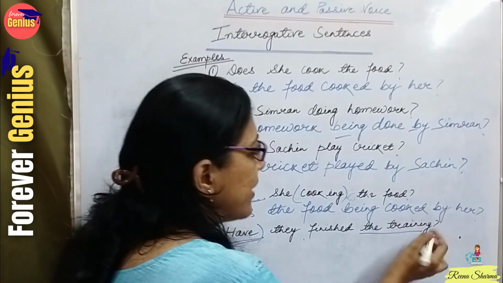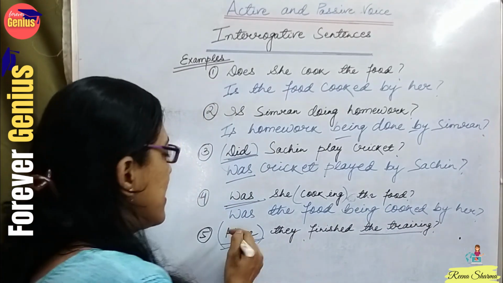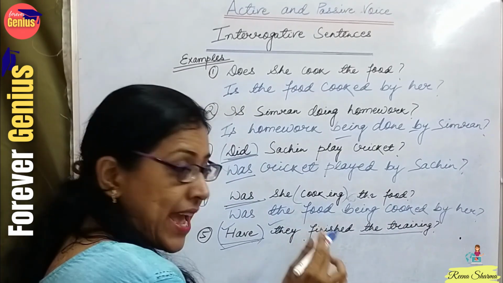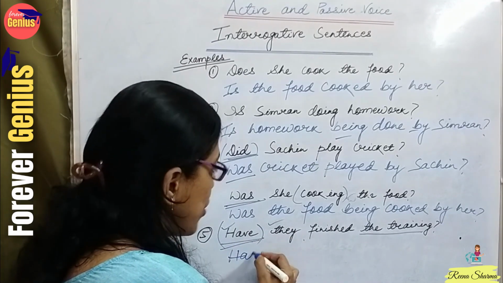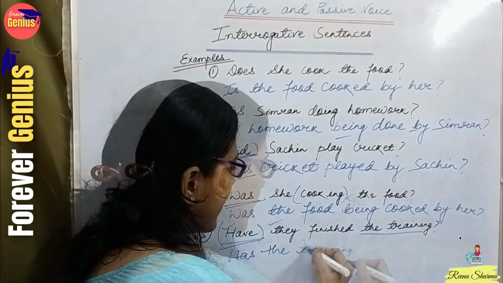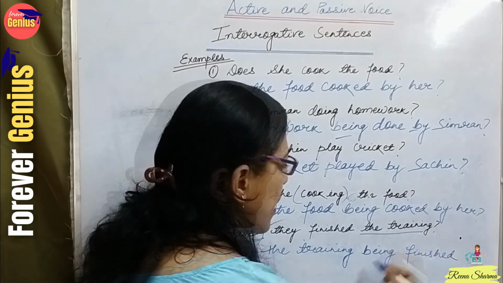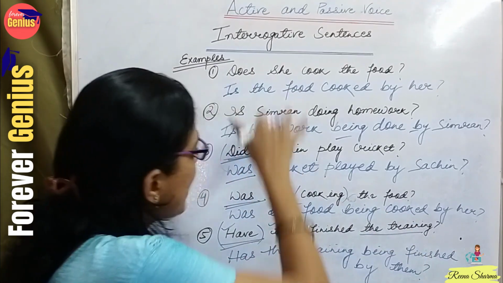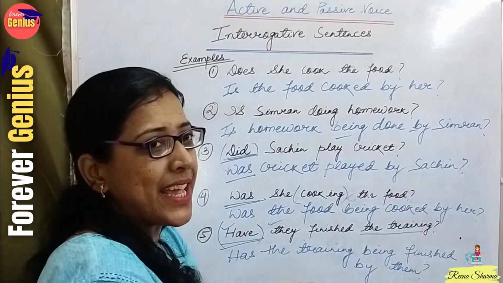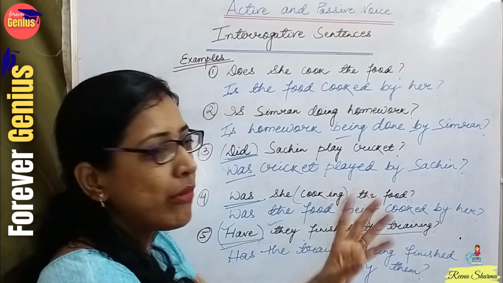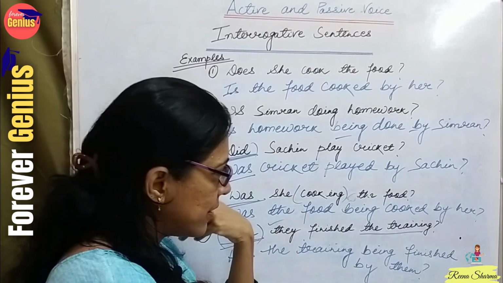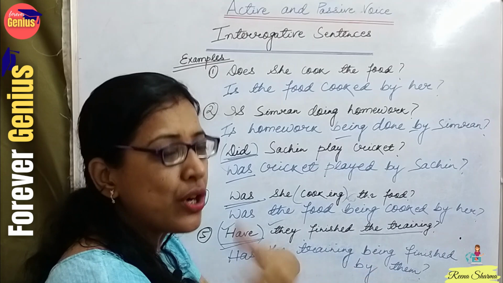So the training will become the subject here. This have is used for they. So we will change this have into has. So has the training been finished by them? So these are some of the cases. Let's see when there are some WH family questions, how we are supposed to convert them from active to passive.